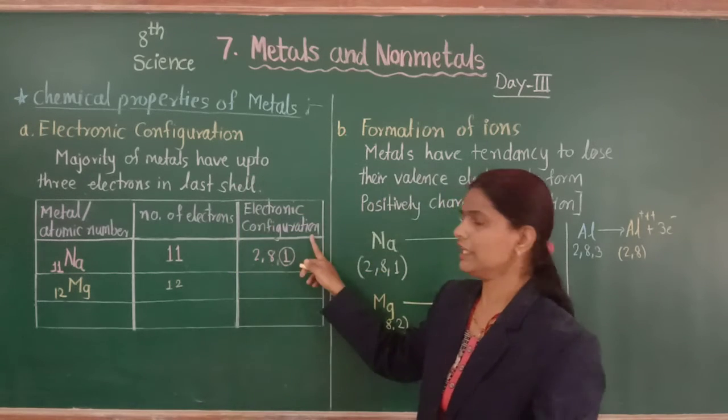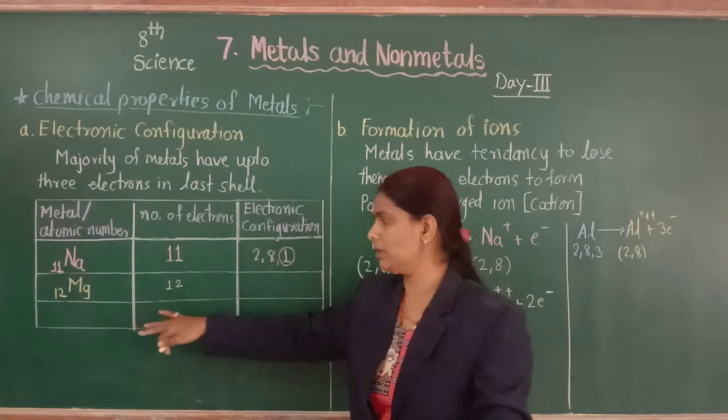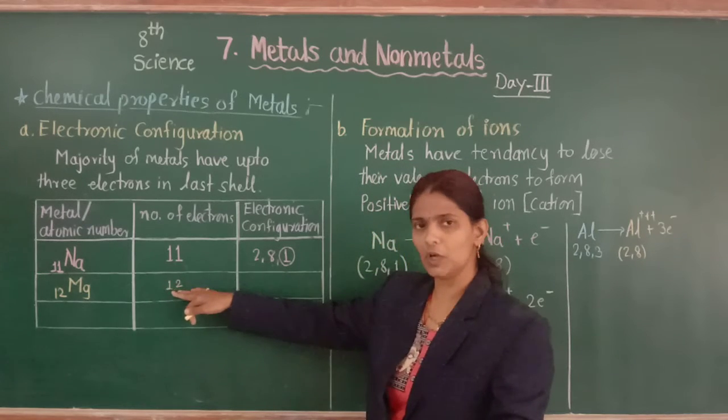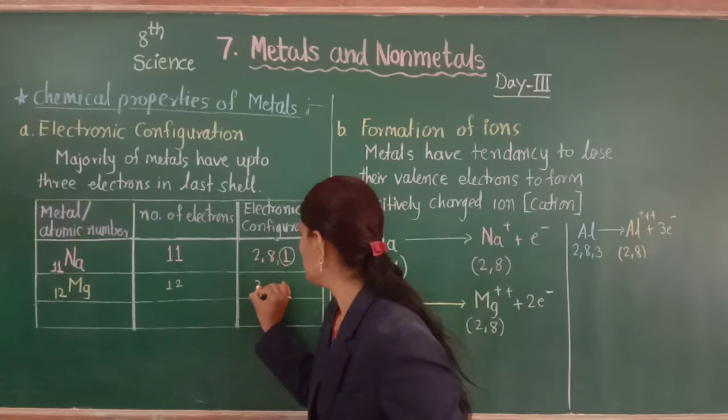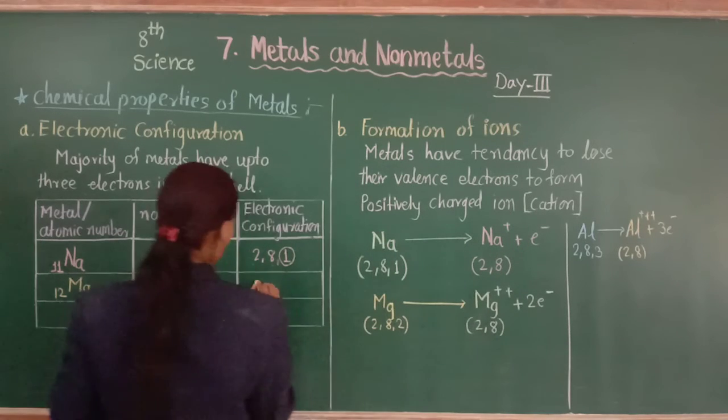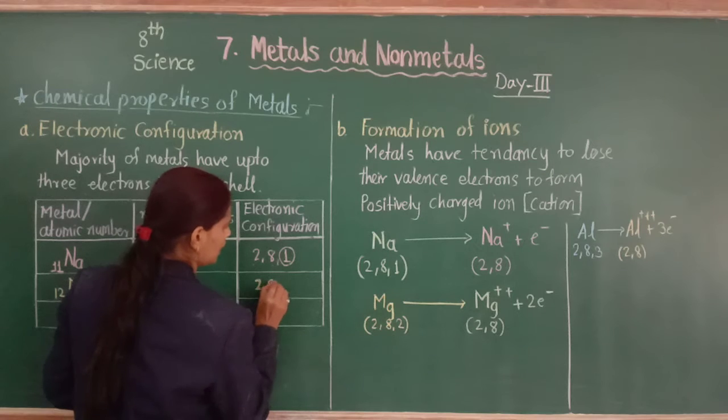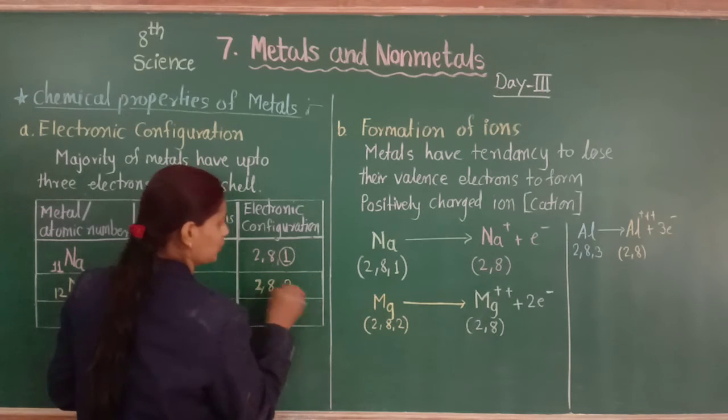So the electronic configuration for the magnesium atom means the distribution of these 12 electrons according to shell, that is 2, 8 and 2.